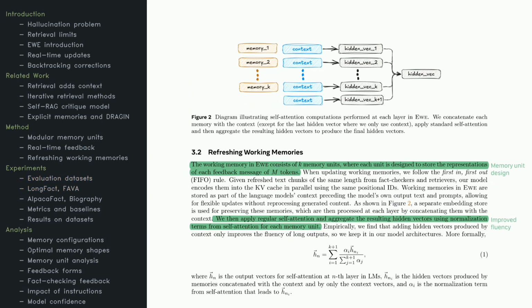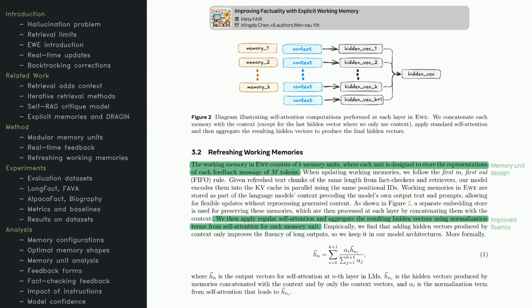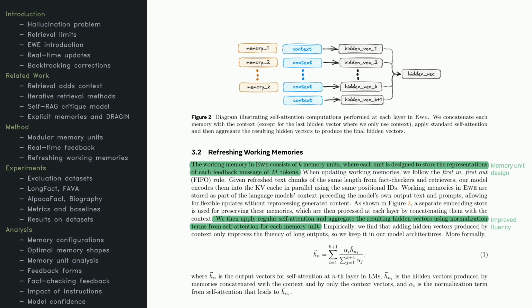Let's talk about the nitty-gritty of EWE's working memory. It's made up of multiple units, each storing feedback, either from fact-checking or from retrieving data. It uses a first-in, first-out system, so older feedback eventually gets replaced as the conversation flows. This feedback is converted into a format the language model understands, and it's placed in a special location in the model's context. Look at Figure 2 to see how these memory units use self-attention to interact with the input, merging their outputs to produce the final text.